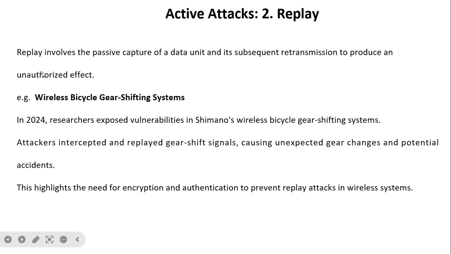Now we will see the next attack, that is replay. Replay involves the passive capture of data units and their subsequent retransmission to produce an unauthorized effect. See the example: wireless bicycle gear shifting system. In 2024, researchers exposed vulnerabilities in Shimano's wireless bicycle gear shifting system. Attackers intercepted and replayed gear shift signals, causing unexpected gear changes and potential accidents. This highlights the need for encryption and authentication to prevent replay attacks in wireless systems.